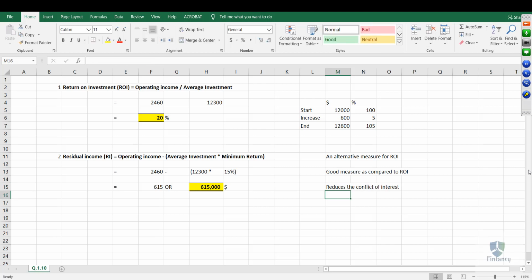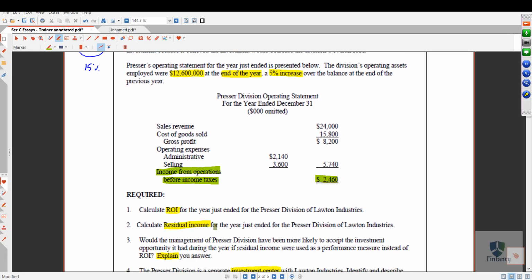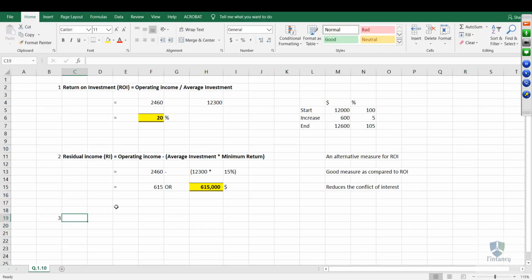Okay. How will it reduce the conflict of interest? We will look at it in question number 3. In question number 3, they told you: would the management have been more likely to accept the investment if residual income were used as a performance measure instead of ROI? Explain your answer.